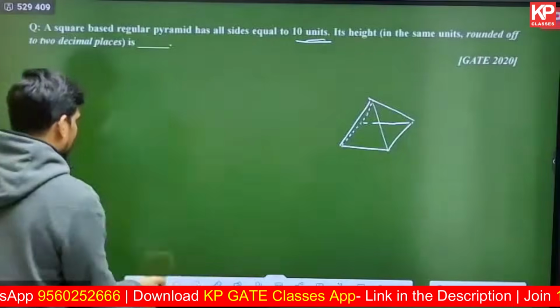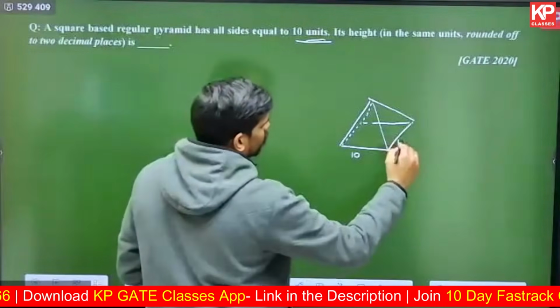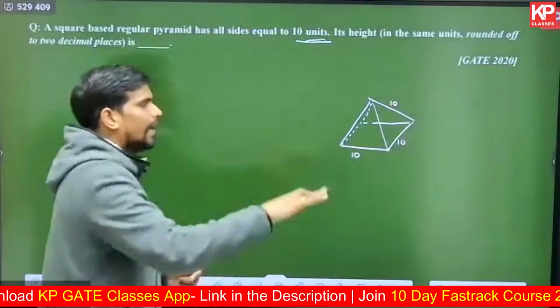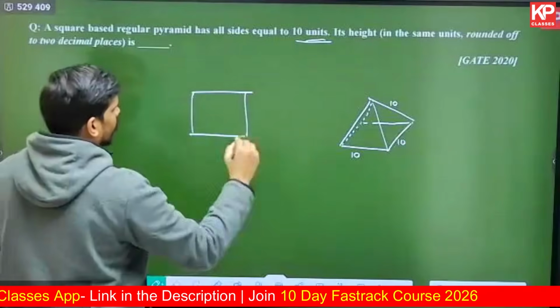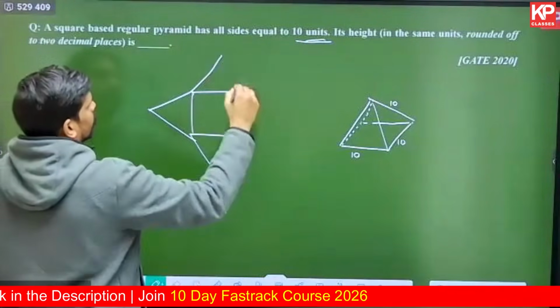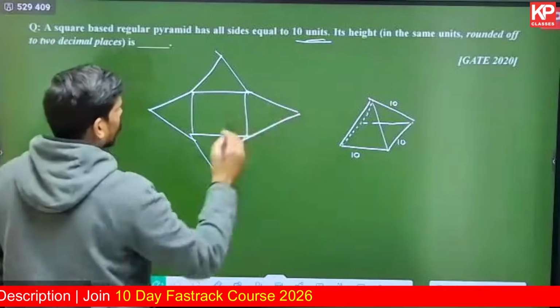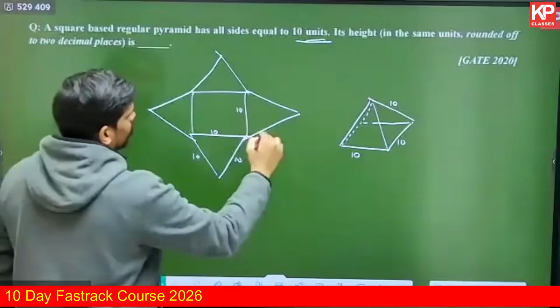All those triangles are equilateral triangles because they have said in the question that everything is 10 units. This is also 10, this is also 10, everything is 10. So if you unfold this figure, you will get a square and equilateral triangles on all these directions. That's what a square based regular pyramid is.